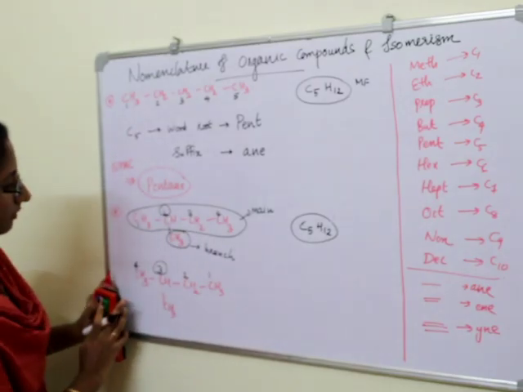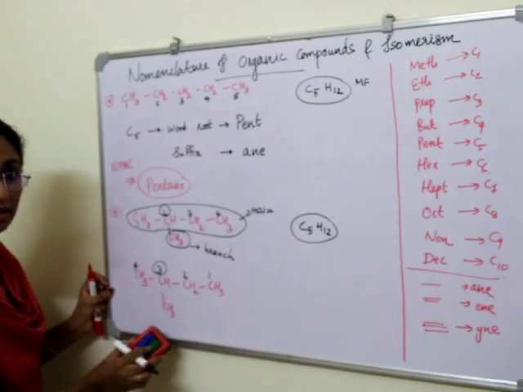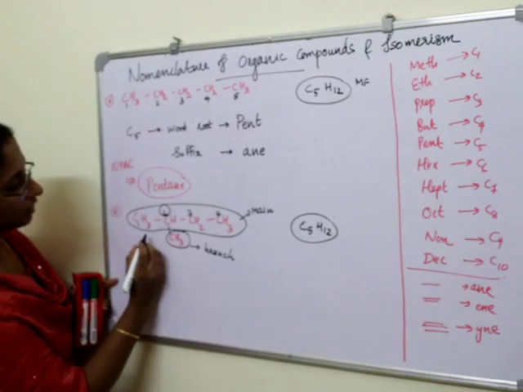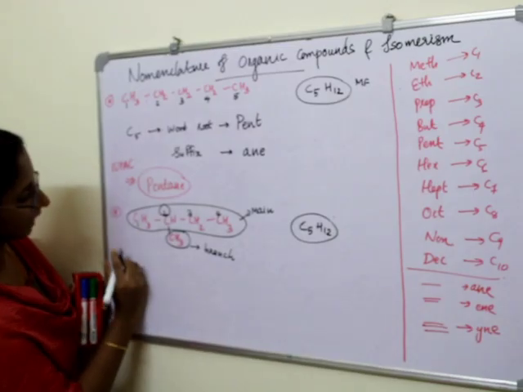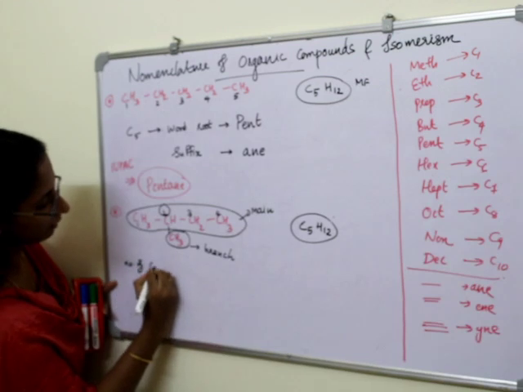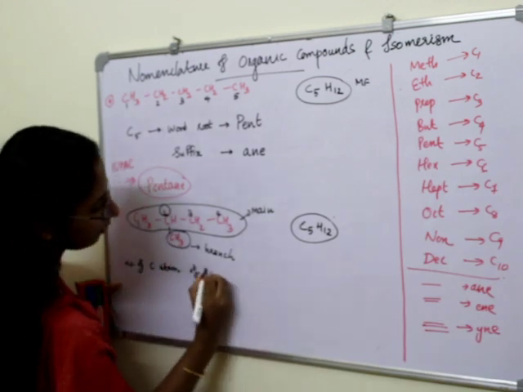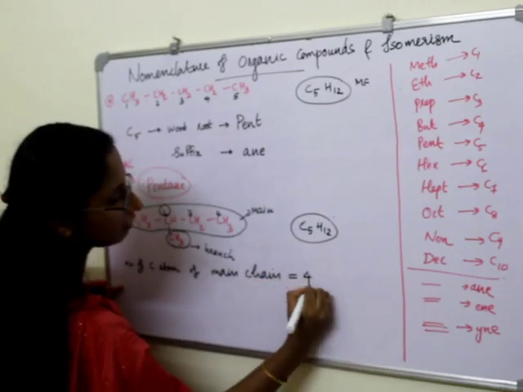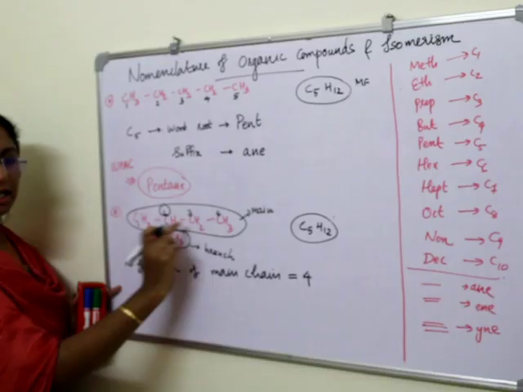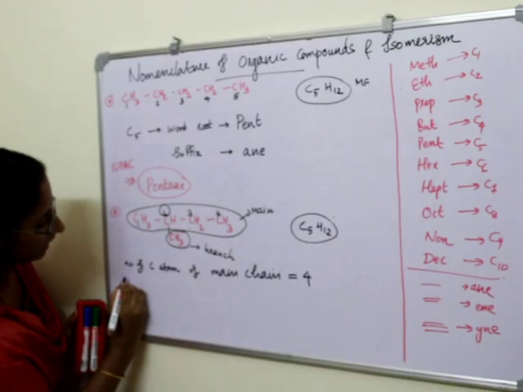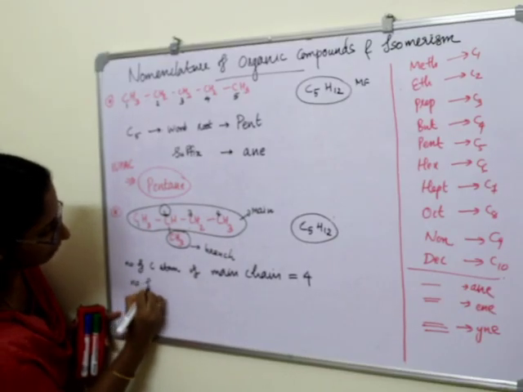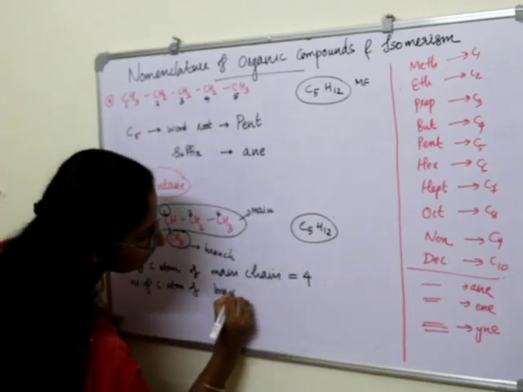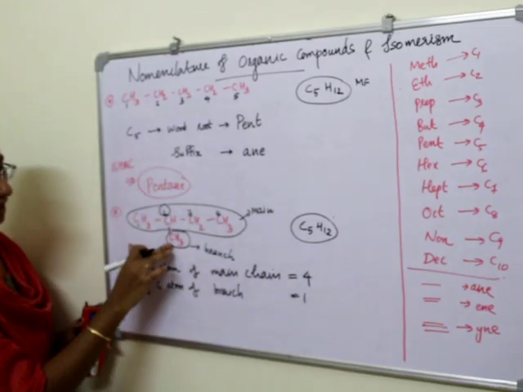So we are taking this numbering method. I am rubbing out this one because we are not taking this numbering. And this is the branch. What is the number of carbon atoms of the main chain? It is 4, right? The number of carbon atoms of this main chain is 4. And what about the number of carbon atoms of the branch? It is 1, right?